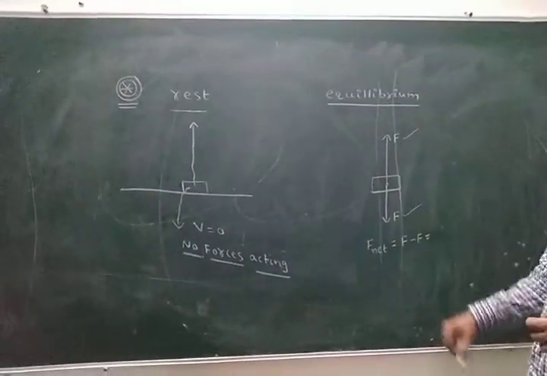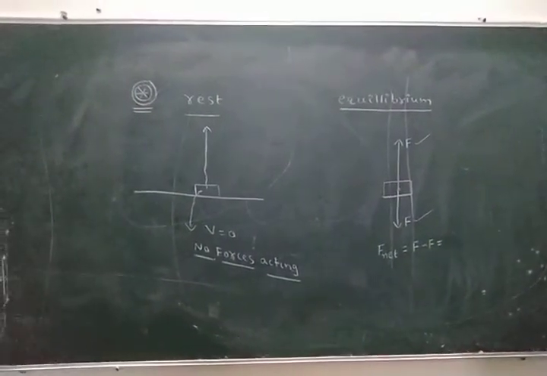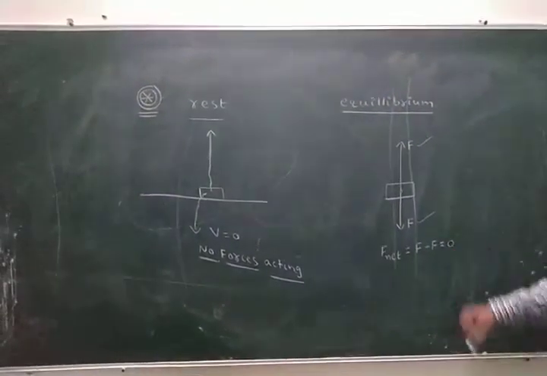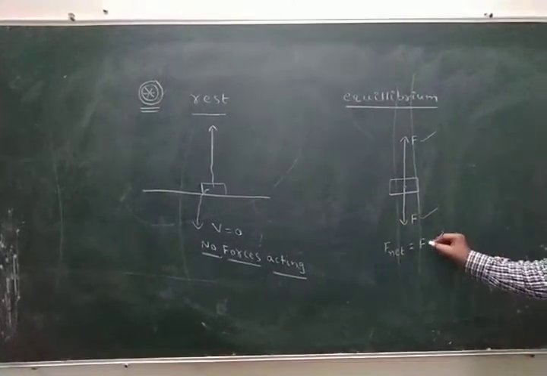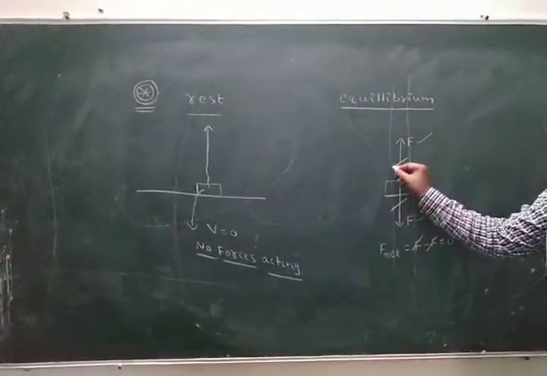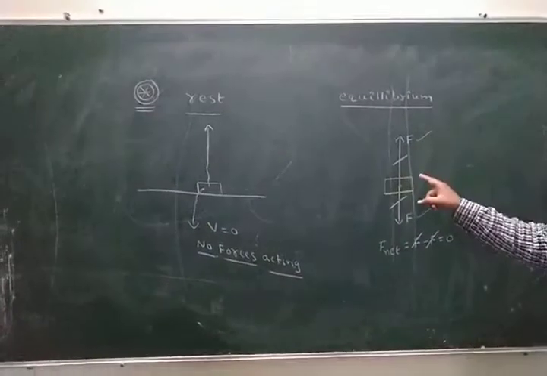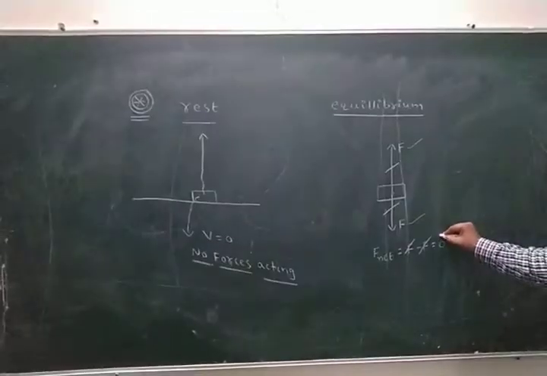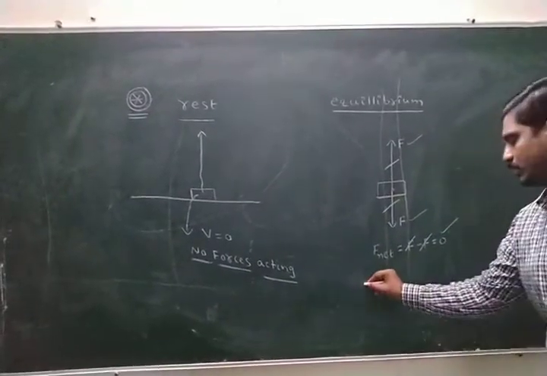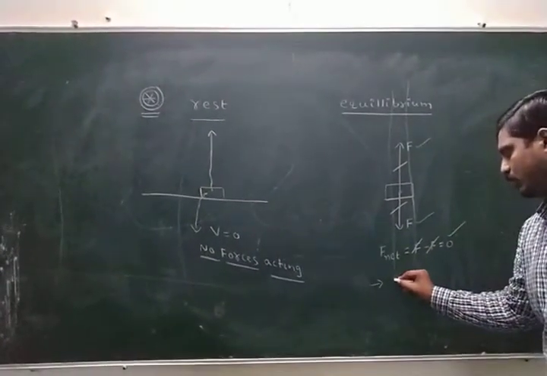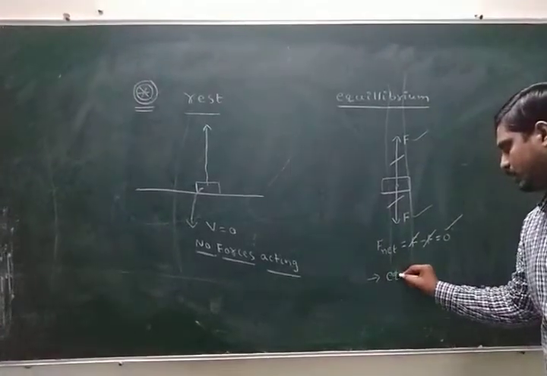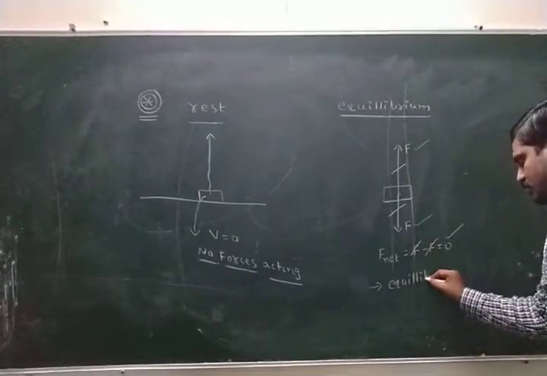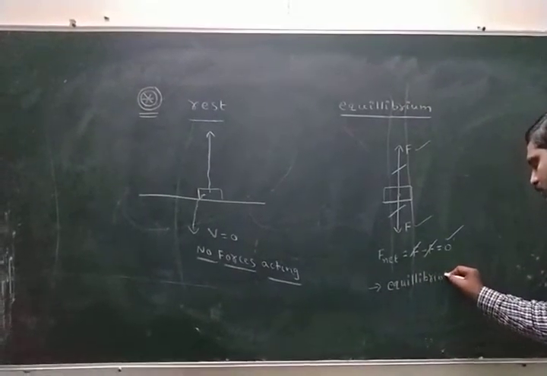Because force is a vector, a vector indicates a specified direction. Plus F, minus F cancel. Finally it becomes what? 0. In this situation, forces are acting on the body, but net force becomes 0. In this situation, the body is said to be in equilibrium.